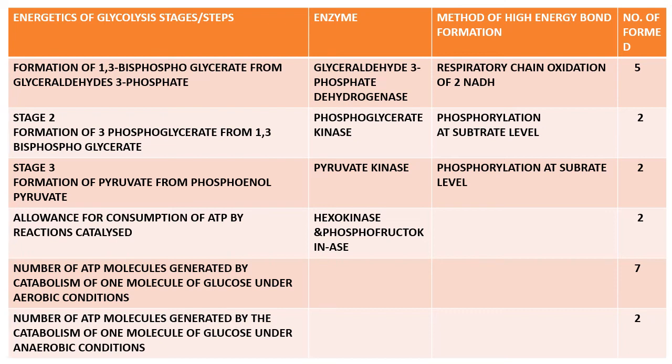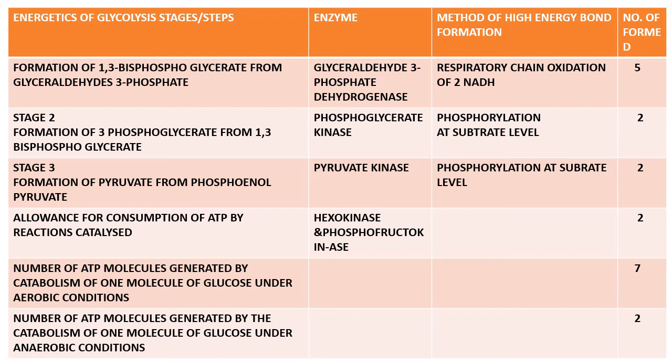The other point where ATP production takes place is the formation of pyruvate from phosphoenolpyruvate. Here again 2 molecules of ATP are produced. So the total ATP production is 5 from NADH and 4 from substrate level phosphorylation, so a total of 9 ATP are produced.